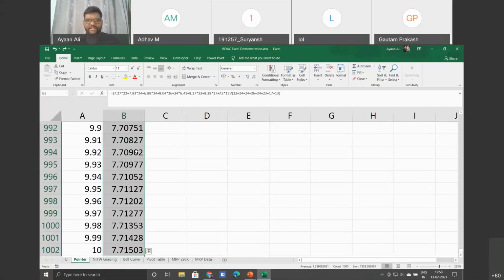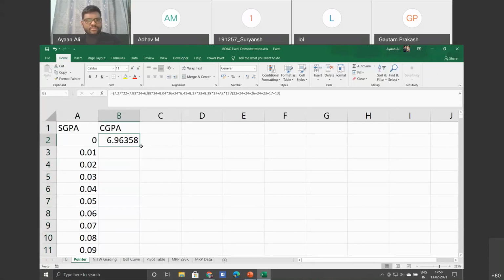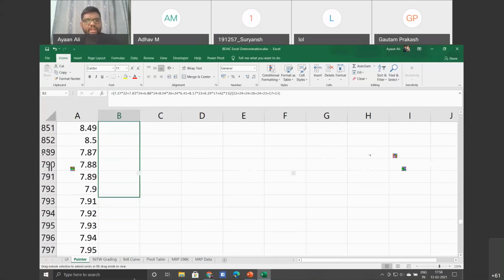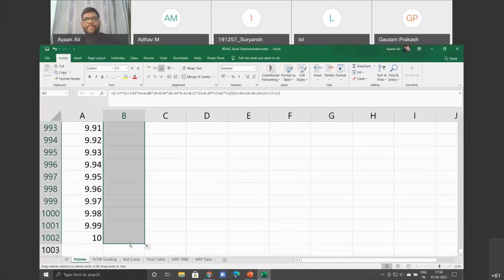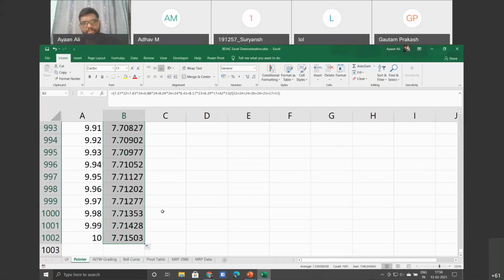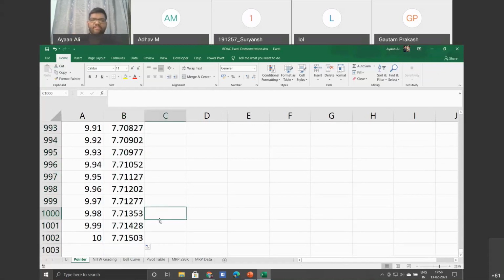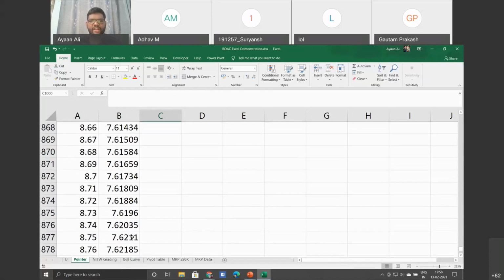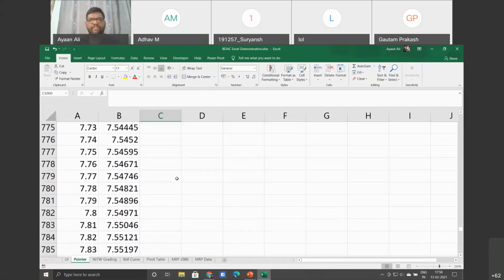Suppose this didn't exist, I would need to generate this data for all the various combinations, that if I get 0.01, what will be my CGPA. I can just drag this down up to 10 SGPA, and my CGPA for all possible combinations can be evaluated. Okay, so I can know 7.71 is the maximum, so there is no way in which I can reach it. Accordingly, I can set my targets, that to maintain 7.5, what should be the SGPA which I need to get.